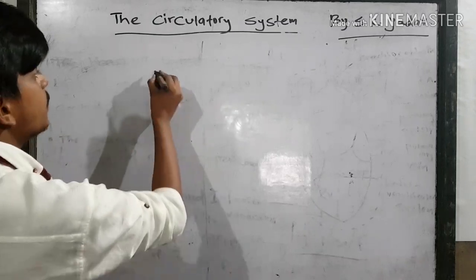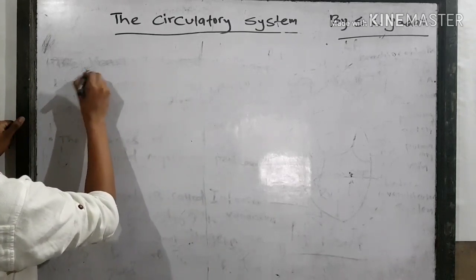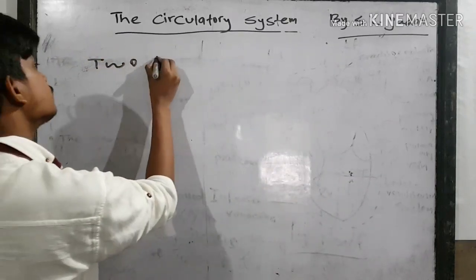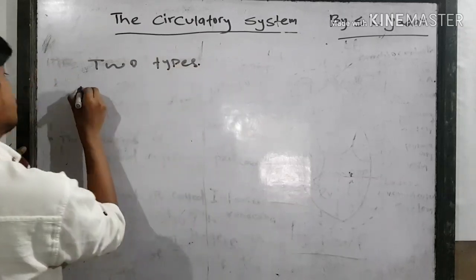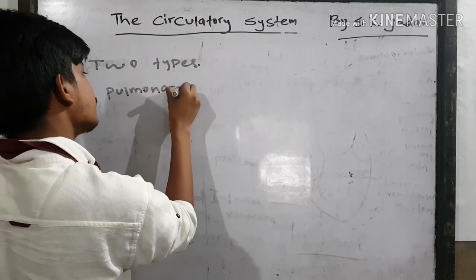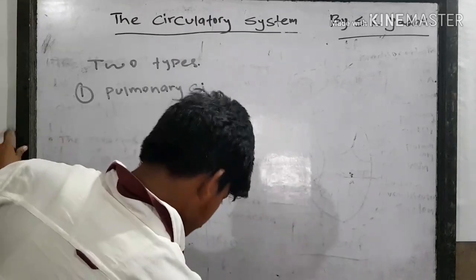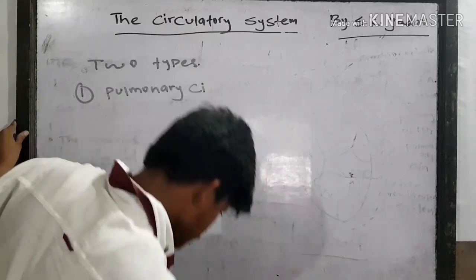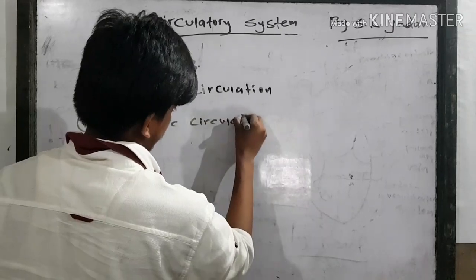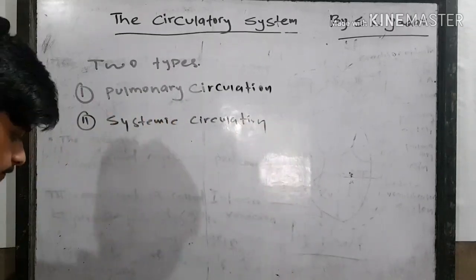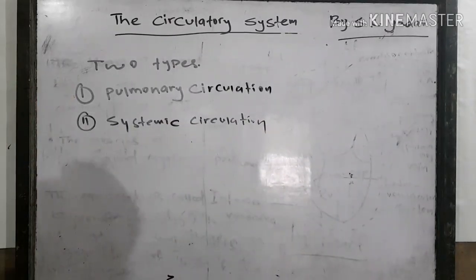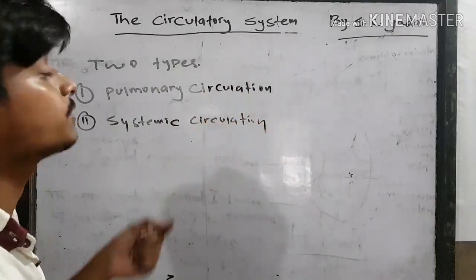The circulatory system of our body is of two types. There are two types of circulatory system present in our body.